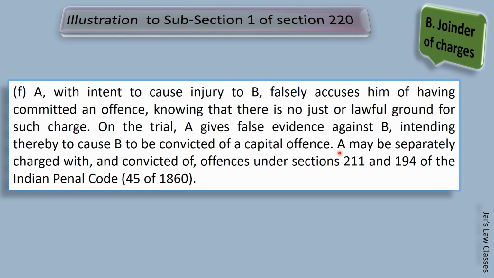Anyway, illustration says A may be separately charged with and convicted of offences under Section 211 and 194 of the Indian Penal Code. If you have found Section 211, I'll help you explain Section 194 of IPC. It says giving or fabricating false evidence with intent to procure conviction of capital offence, if innocent person be thereby convicted and executed. Check this in detail in Chapter 11 of IPC.